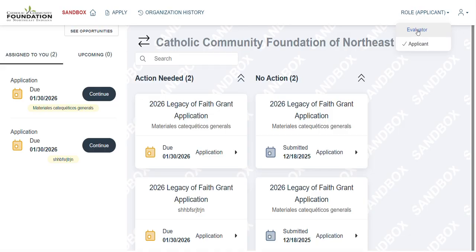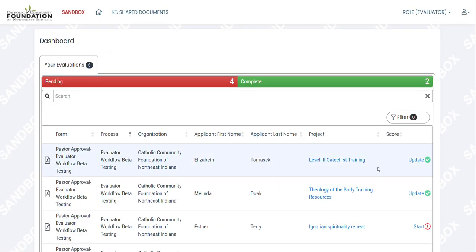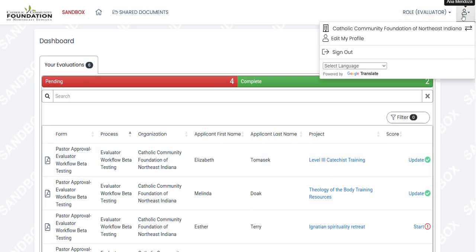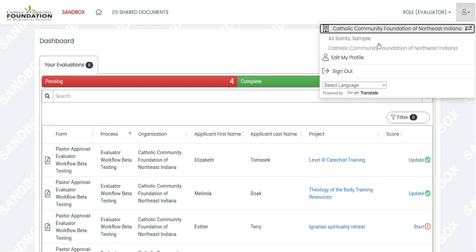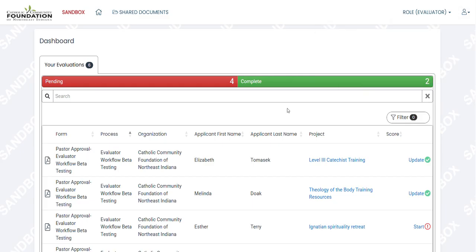Next is Evaluator View, to view and approve completed applications from your team. If you are the pastor for more than one parish, you can also easily switch between parishes by selecting your name in the upper right-hand corner. Your evaluator dashboard displays applications by status: pending approval, and completed.